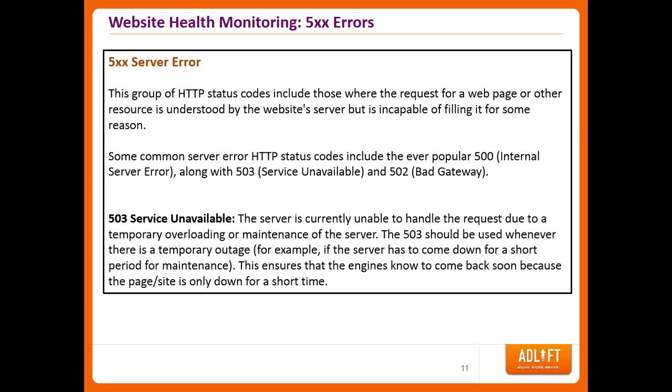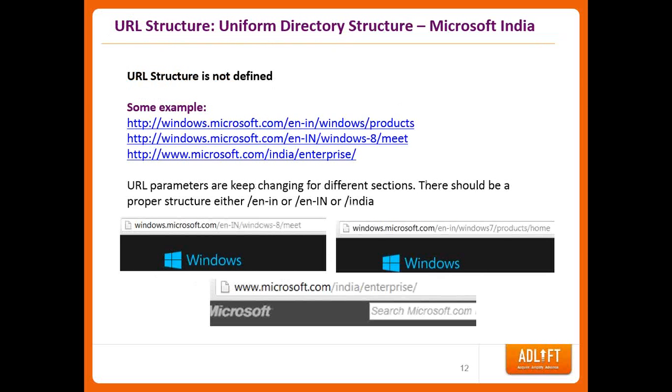Just to make sure that the server load is properly defined on your website. And then moving to one of the most important aspects of a website, the URL structure. URLs are generally treated as very strong signals in rankings. So our experts recommend you have a uniform directory structure.